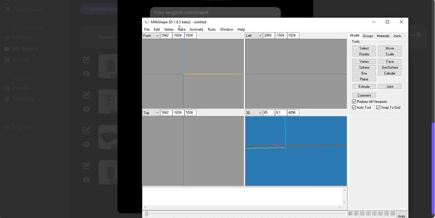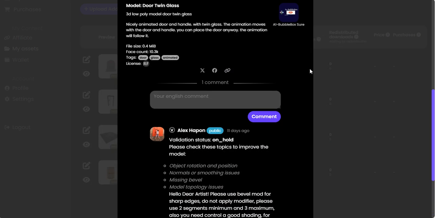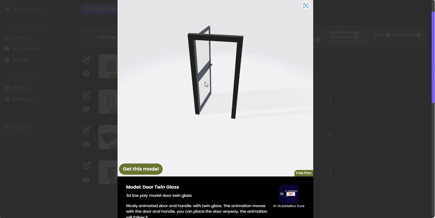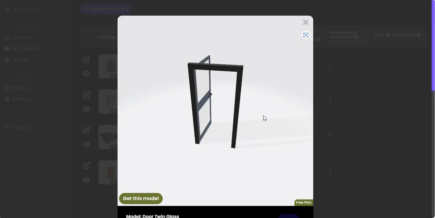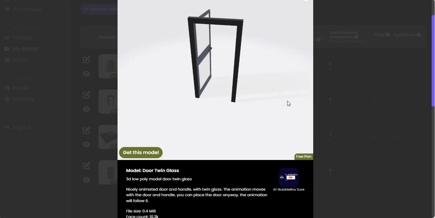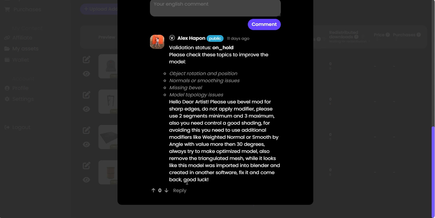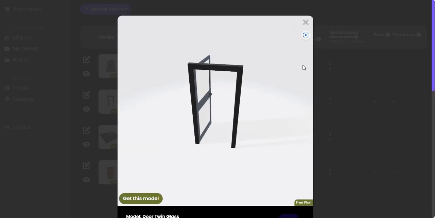If you look up here, it says MilkShape 1.85 Beta 2. I do have a license for it. So let me just click off this, go back up here. As I said, this door frame was made in that software. Of course, because it's an older software, it's got limitations. There's only so much I can do on it. So I figured, okay, once I get it out of there and put it in here, well, yeah, according to that text, you can't take it from one software to another. Yeah, that's going to be a bit of an issue, I think.